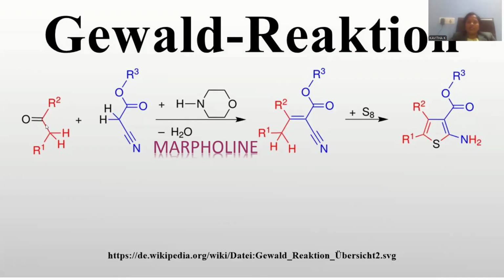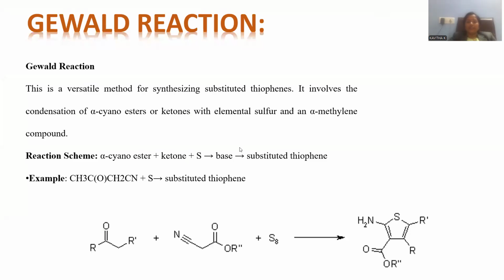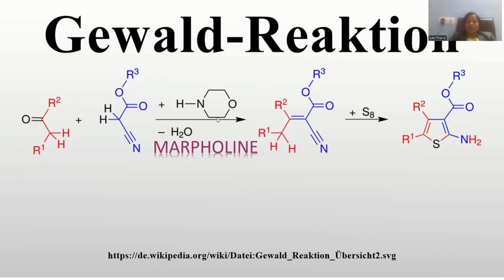The ketone chosen can be treated with this alpha-cyanoester. The alpha-cyanoester has an active methylene group between the ester and nitrile. So these two hydrogens are more acidic in nature and are immediately released under basic conditions. You may use any base. The base chosen here is morpholine. Morpholine is taken as a base, so that H+ will be removed, and a carbanion originates.